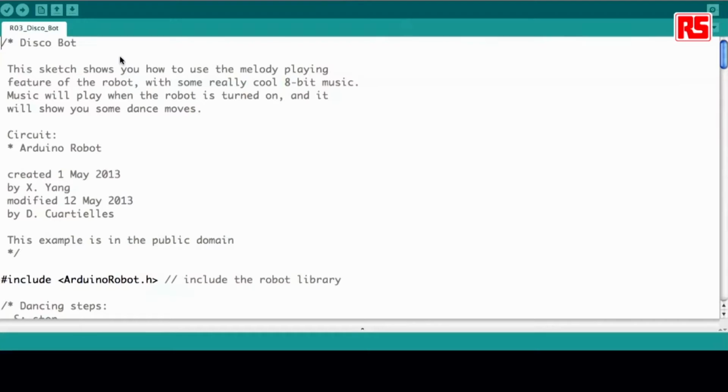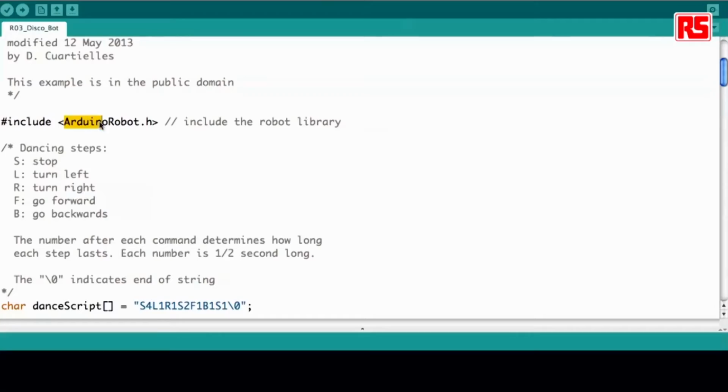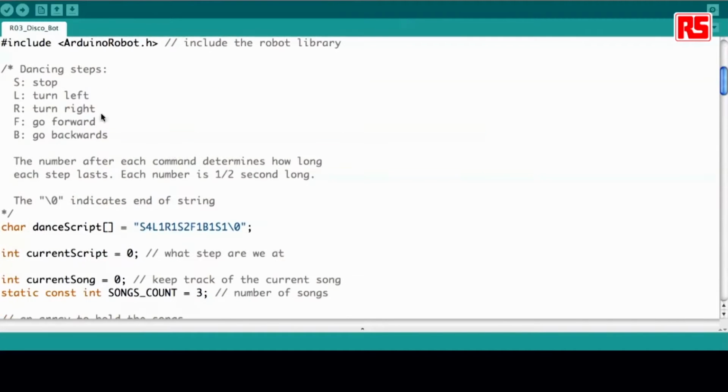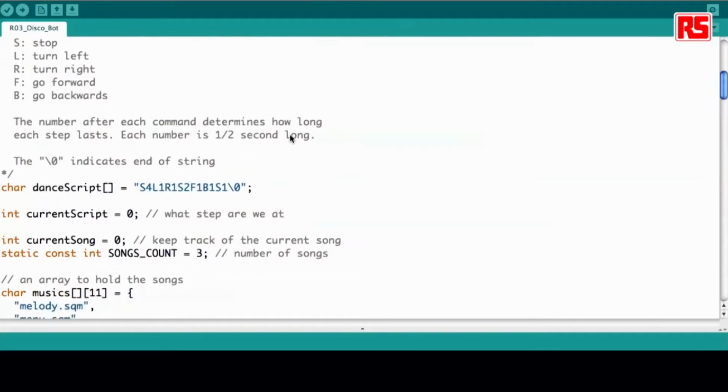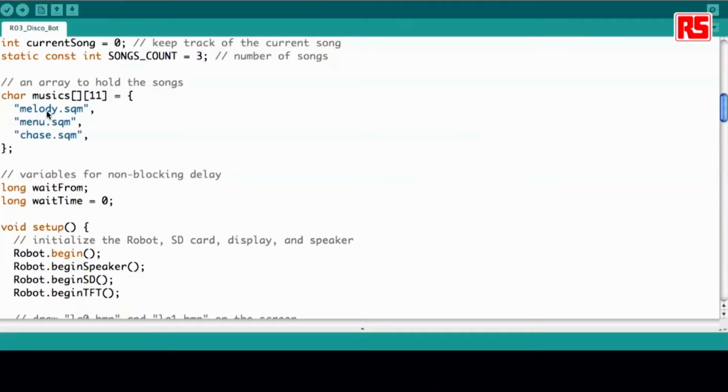So I just open the example on the IDE where Jun plugs in the cable. I'm going to just briefly explain how it works. As usual, we have to load the Arduino Robot library, and the robot is programmed to make different turns. It either stops, turns left and right, or forwards or backwards as it's playing music. The dance script is stored as a string, as you see up here, that ends with a 0 marker, and it has 3 songs. One is called Melody, the second one is called Menu, and the final one is called Chase.